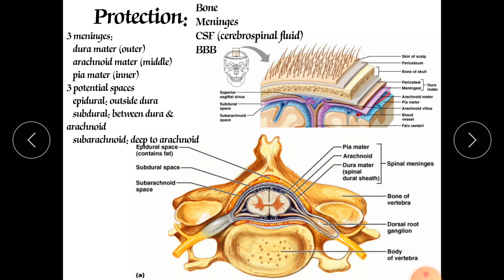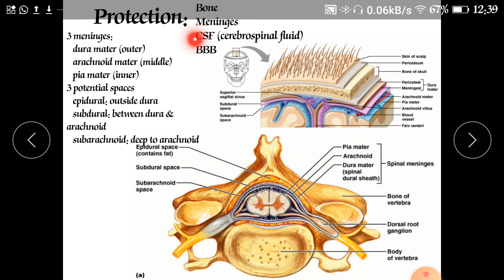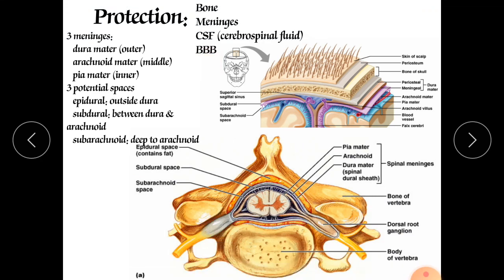We will start with the next part of the central nervous system. It is called meninges. The singular form is meninx. Before that, one should know about the protection of the brain. We have the brain, the CNS, and the spinal cord. For its protection there are various elements. First is bone. As we know, the cranium protects our brain from the external side, and our vertebra protects our spinal cord, which is inside the vertebral column.